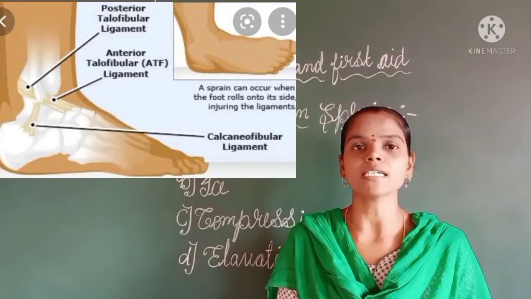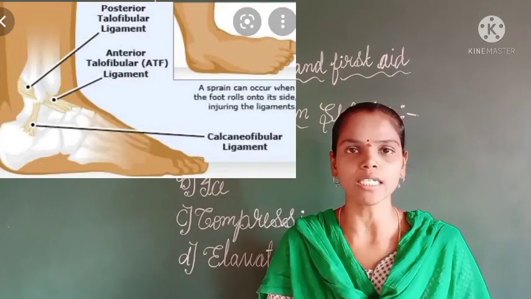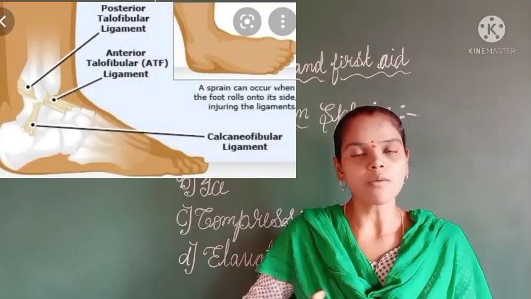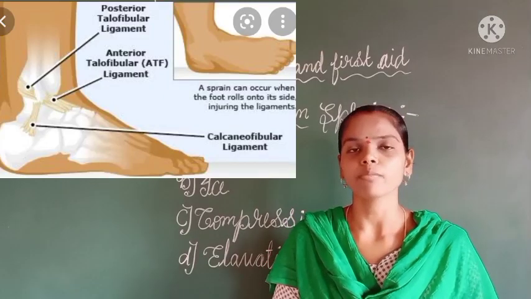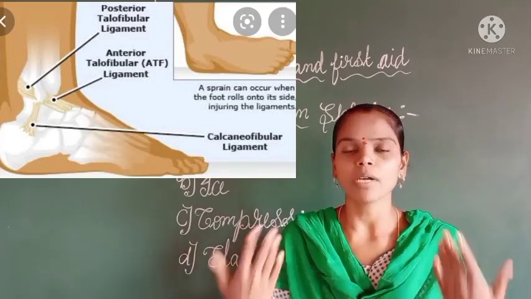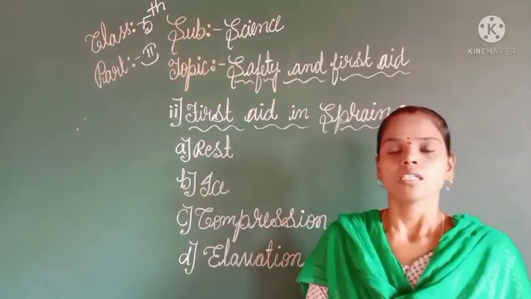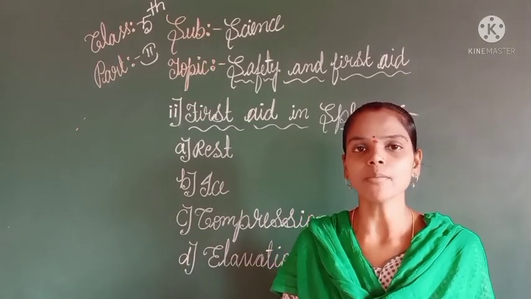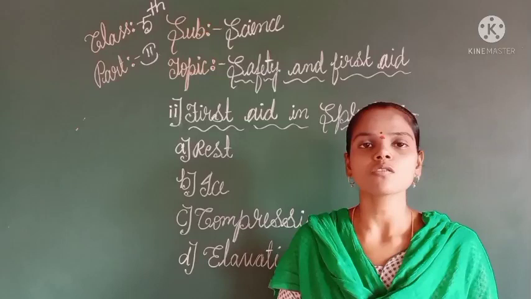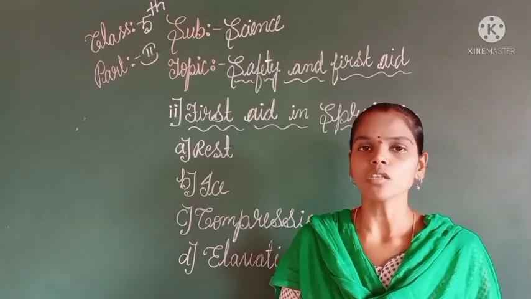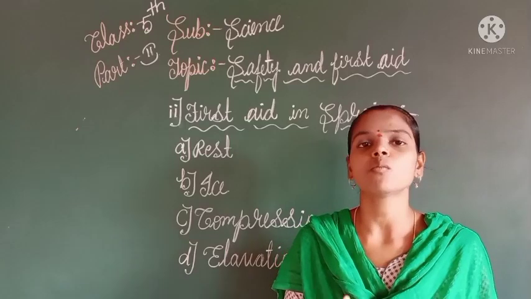Here, a ligament is one of the tissues present in the bone. It may move a little bit far away. How does it happen? If a person falls down, or pulls somebody, then the ligament or joints will move from a particular place to somewhere else. So that injury causes more pain.